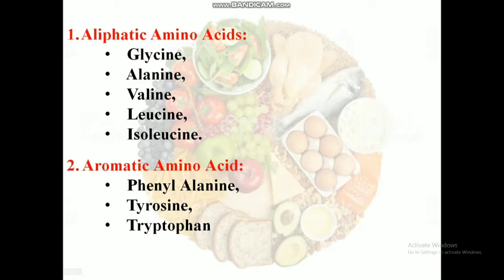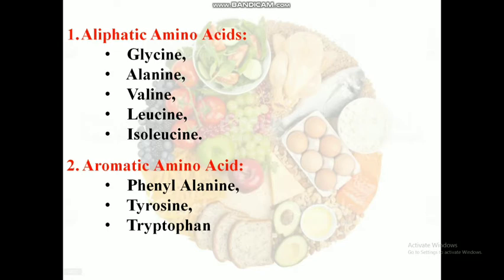Alanine. Alanine is the same as glycine, that is, it is a non-essential amino acid and it is an allosteric inhibitor of glutathione synthetase. D-alanine is a component of bacterial cell wall and beta-alanine is found in pantothenic acid. Valine. It is an essential amino acid. It has an aliphatic hydrophobic isopropyl side chain, that is, it contains 3 carbon atoms as a side chain. Leucine. Leucine is the same as valine, but valine contains 3 carbon atoms as the side chain and leucine contains 4 carbon atoms as the side chain.